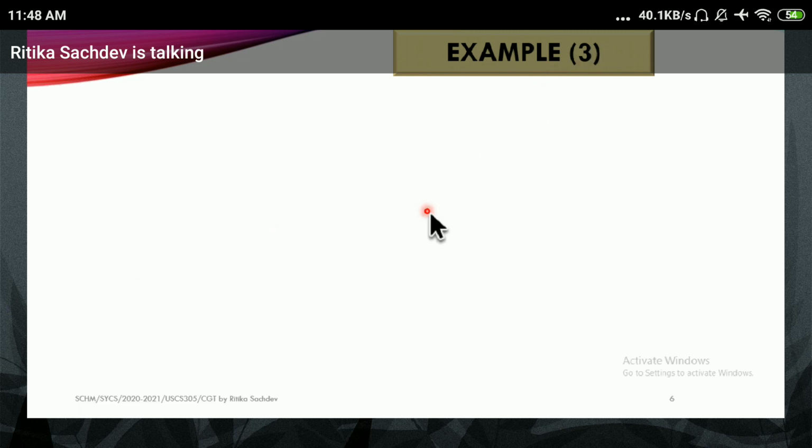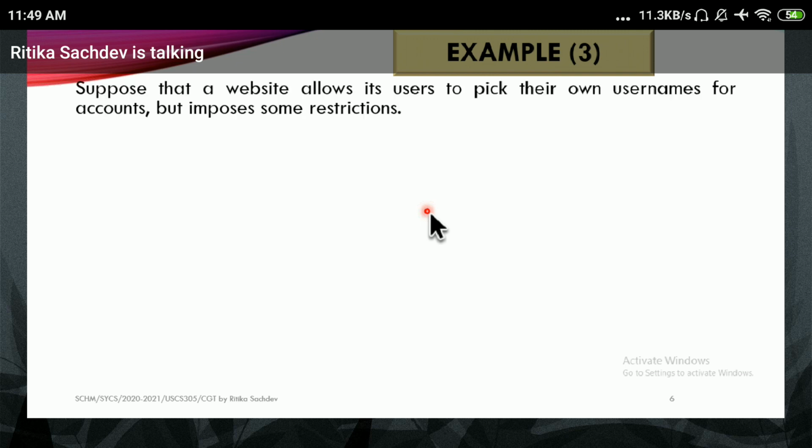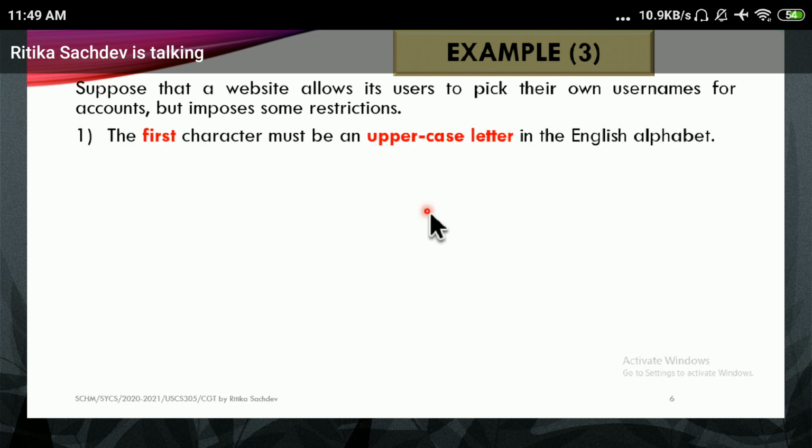Be careful with this example because this is what we usually use in picking up our usernames on a website. Suppose that a website allows its users to pick their own usernames for accounts. But every website will put up its own restrictions, so it imposes some restrictions. The first character must be an uppercase letter in the English alphabet. So the first character has to be capital A, capital B till capital Z. That is what is uppercase.